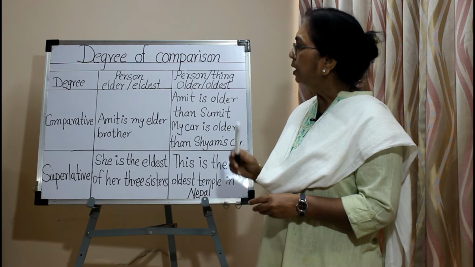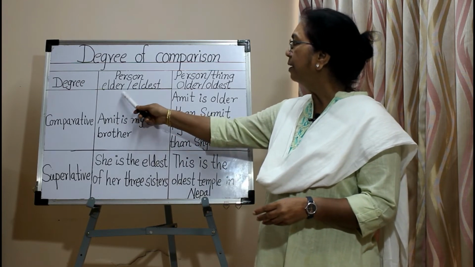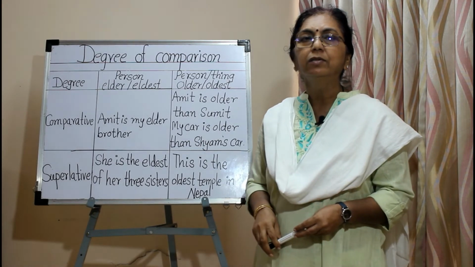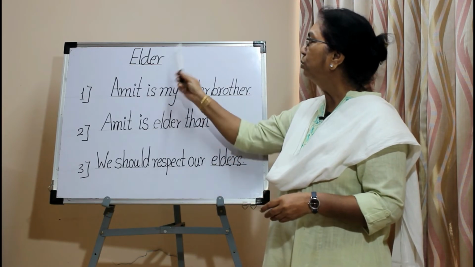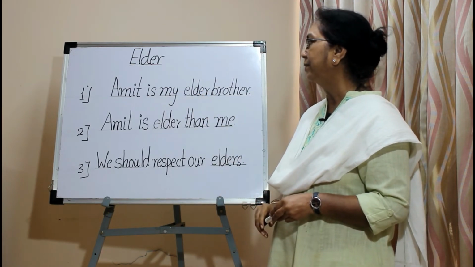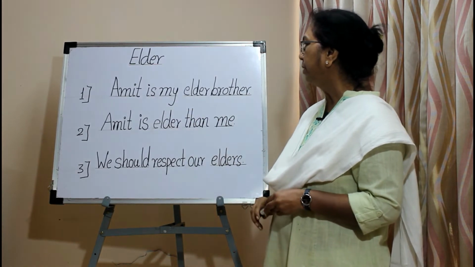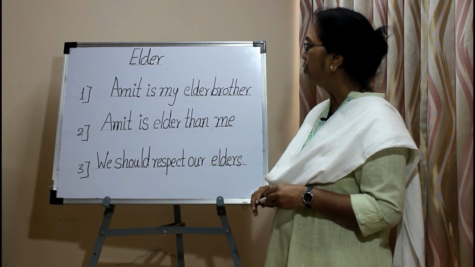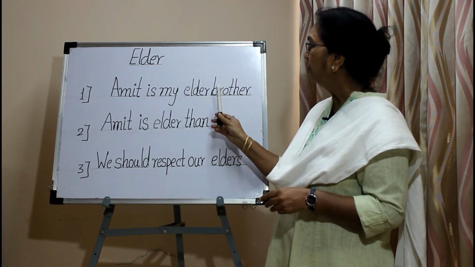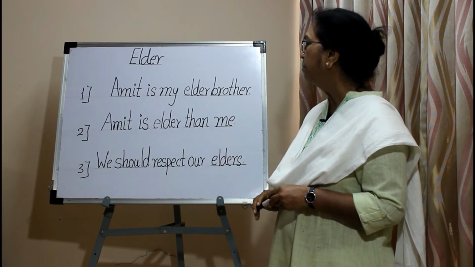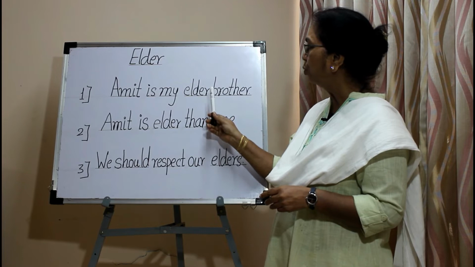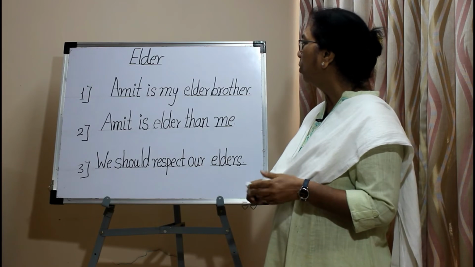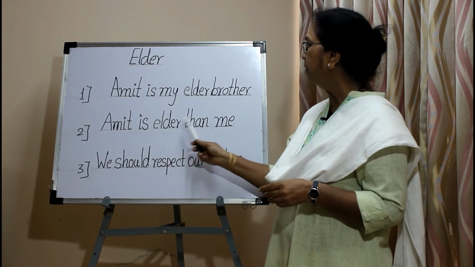So now let's learn the use of elder, eldest, older, oldest in detail in sentences. Now let's learn how to use the adjective elder in a sentence. Amit is my elder brother. Here elder is used in a comparative degree. The adjective elder is used for a person, usually a family member. Brother is a family member. The adjective elder shows someone of greater age or someone who has lived for a longer time.